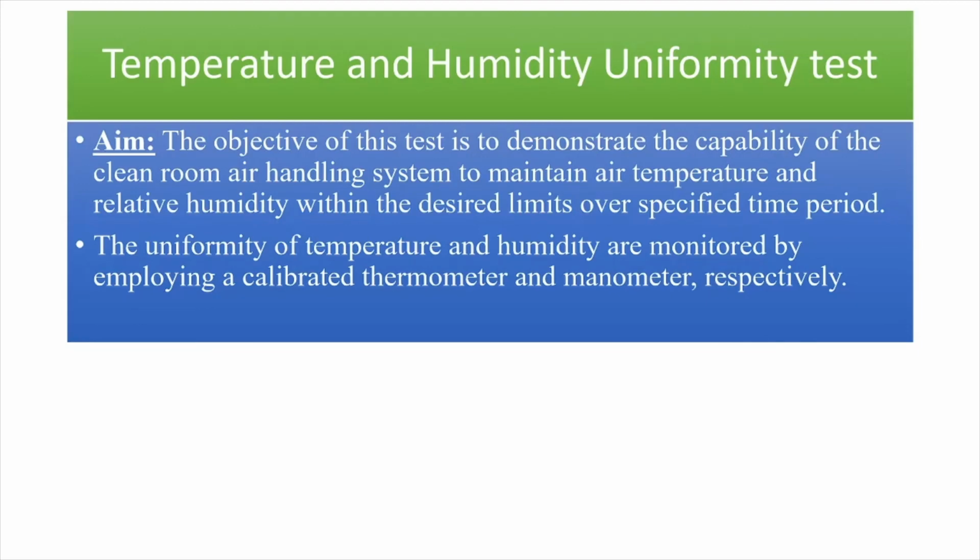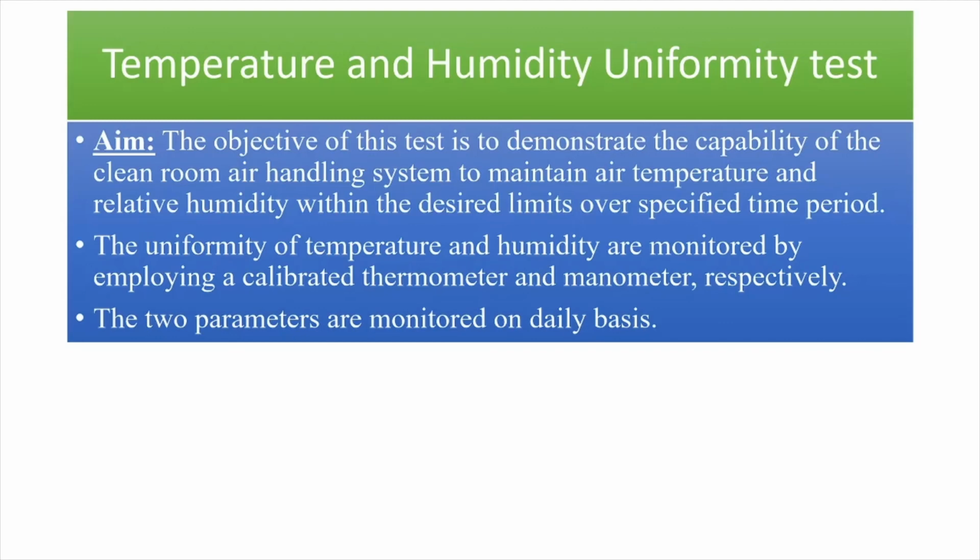The uniformity of temperature and humidity is monitored by employing a calibrated thermometer and manometer. The thermometer is for calculating and recording the temperature, and the manometer for detecting the RH percentage, that is the relative humidity percentage of the air, respectively.